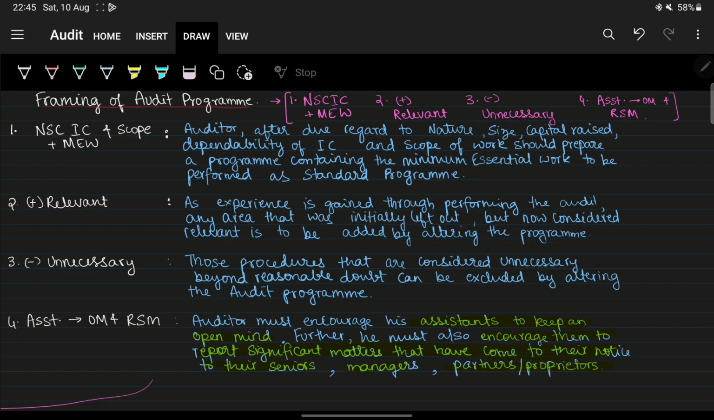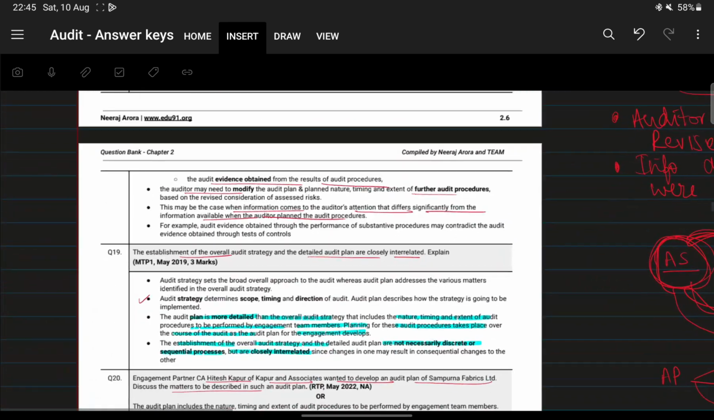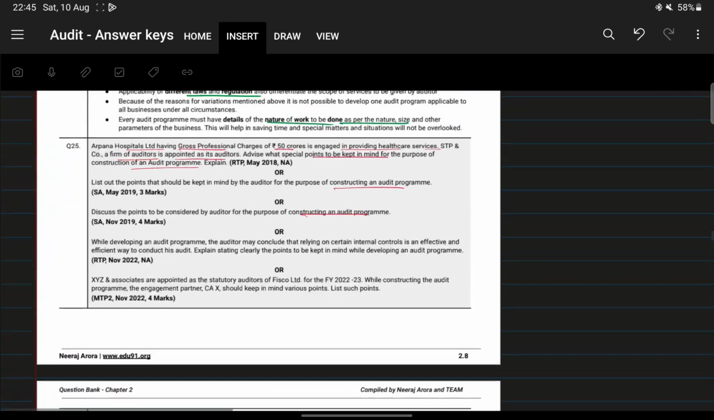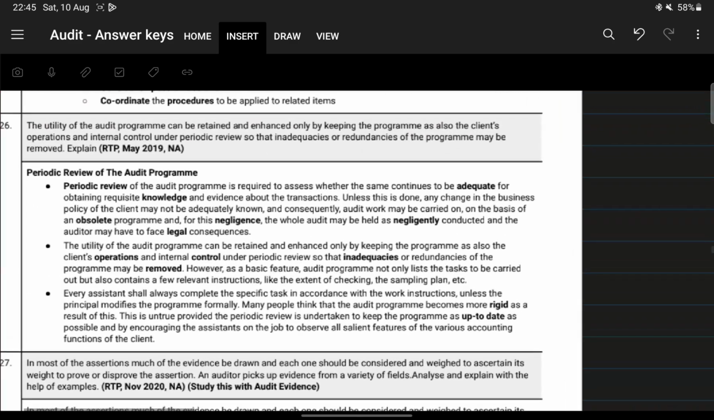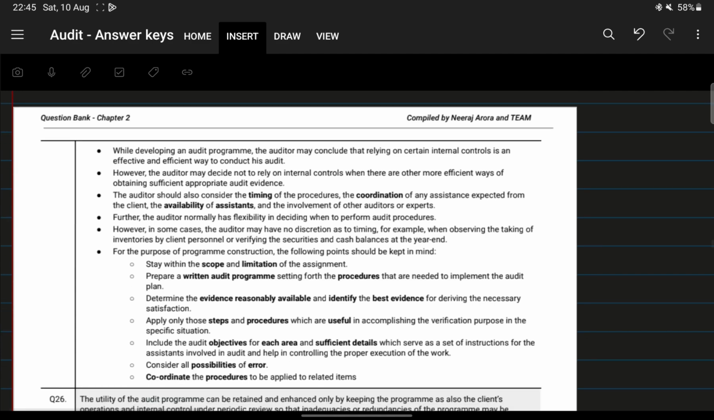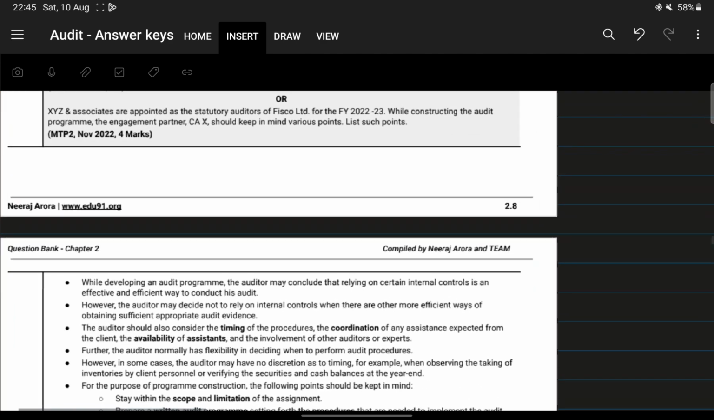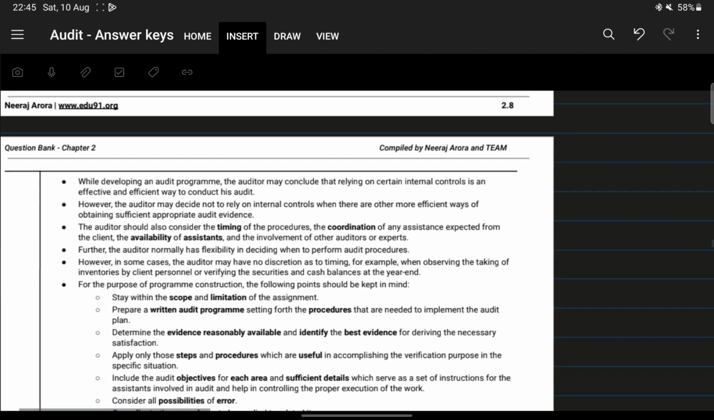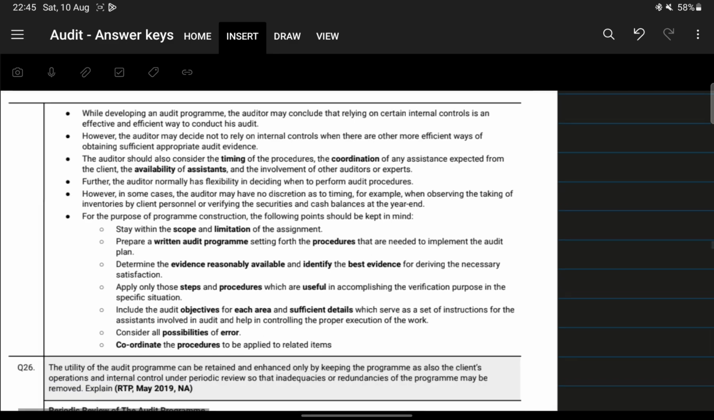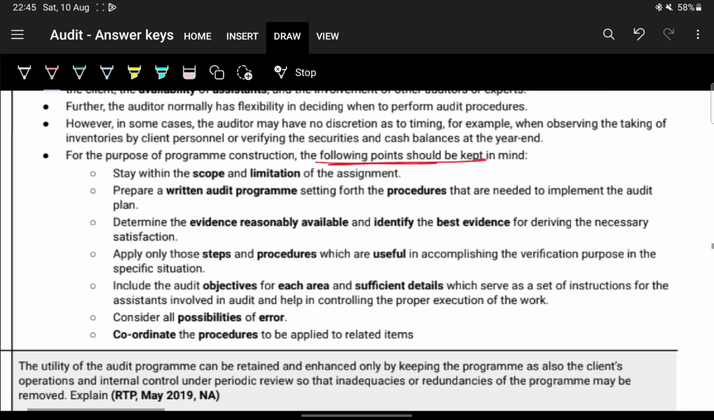Okay, next we move on to the next question, 25, 26. It's more or less the same only, and they've also given the points that are to be kept in mind while construction of a program. Okay, this I'll finish here only.